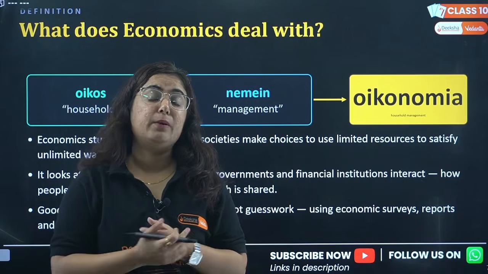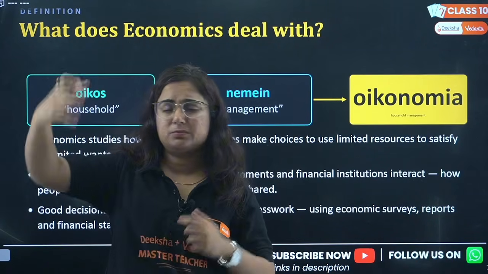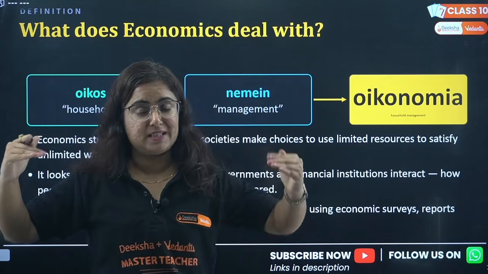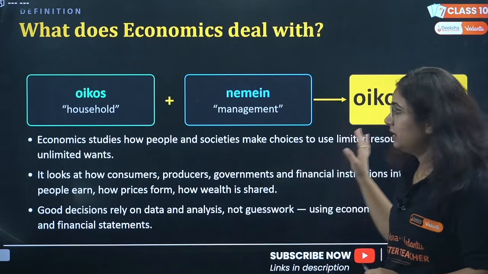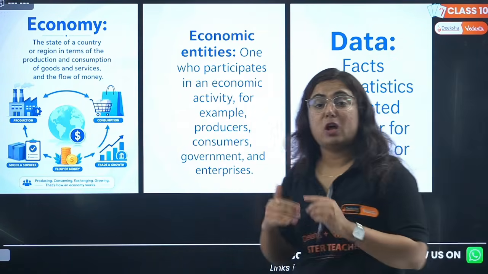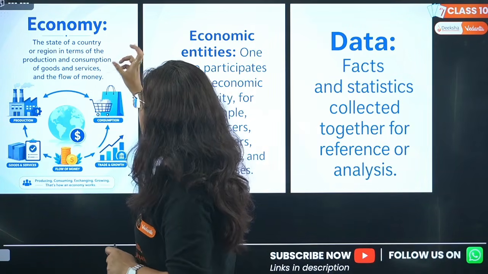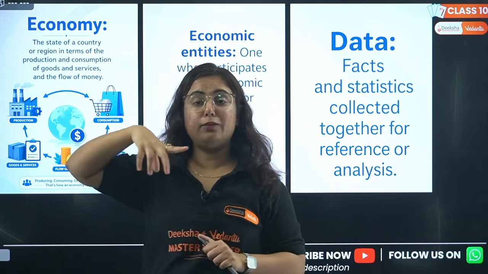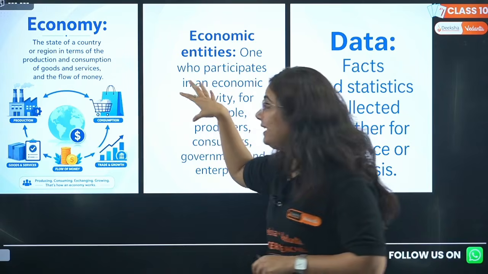So basically what we are telling here is that either it be family, individual, everyone has to manage the income and expenses, which is known as economics, oikonomia. Okay, oikonomia, sorry, not nemia. ठीक है? So now what economy is, beta? The state of a country or a region in terms of production and consumption of goods and services and their flow in the market is known as economy.